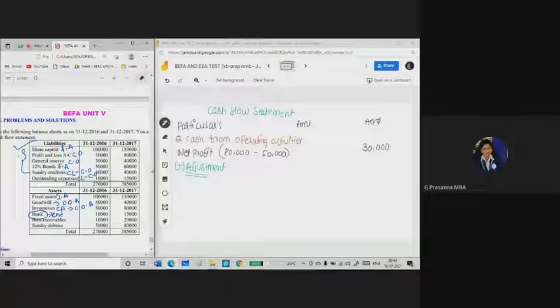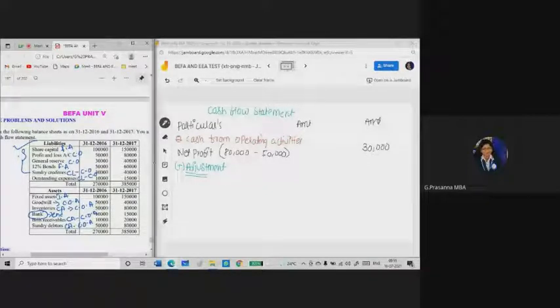Bills receivable is a current asset, so it has to be shown in the cash from operating activities. Sundry debtors, current assets. It has to be shown in the cash from operating activities. Now let us do this problem. First, we need to find out cash from operating activities.